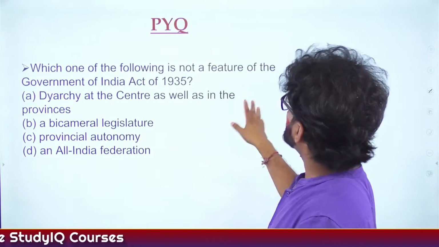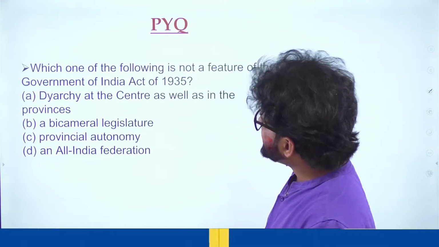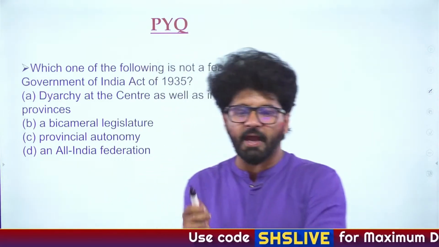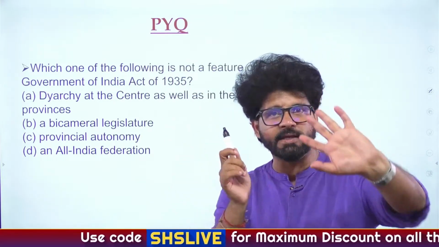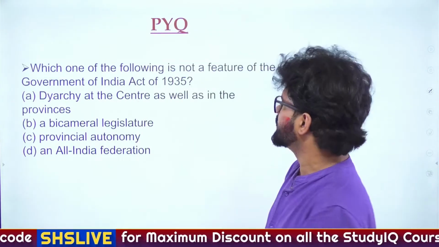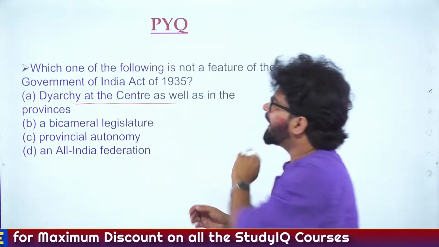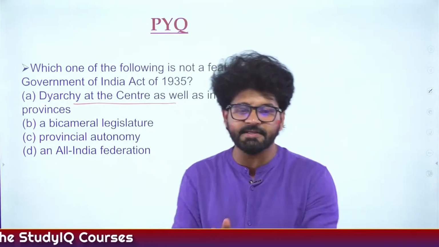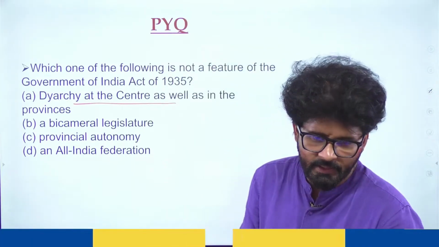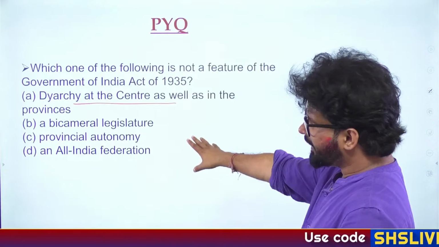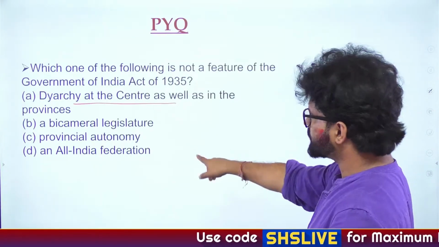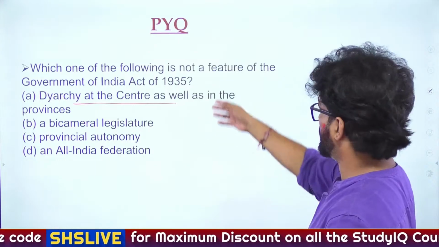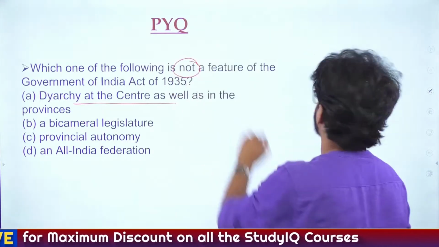Which one of the following is not a feature of the Government of India Act of 1935? In the Government of India Act 1935, they introduced Diarchy at the center, but they abolished Diarchy at the provinces. So this is not a feature. Diarchy was there at the center, but they abolished it at the provinces. So the answer is A, as Samrat is saying. Cool. This is again an interesting question. Bicameral legislature was there at provinces, provincial autonomy was there, All India Federation, they talked about it. Not a feature, not a feature. A.